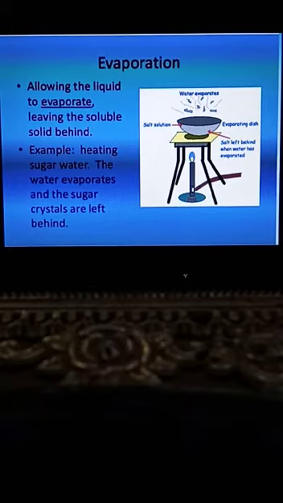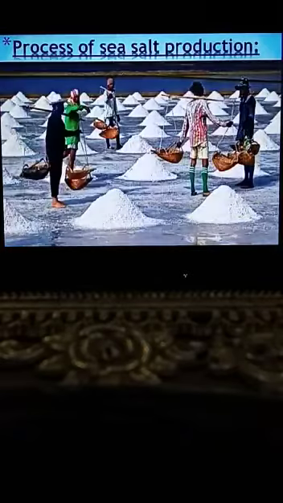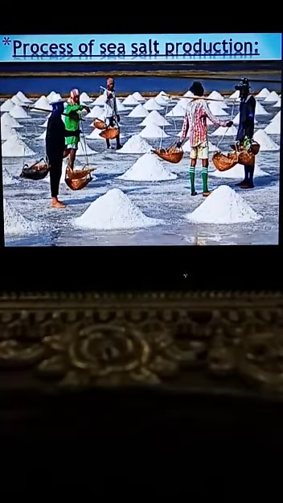One of the best examples of the evaporation of the salty water is the process of sea salt production. So the salt farmers take out all the salt from the seawater with the help of this process which is called the evaporation. This is the best example of the evaporation, that sea salt is produced with the help of the process which is called the evaporation.